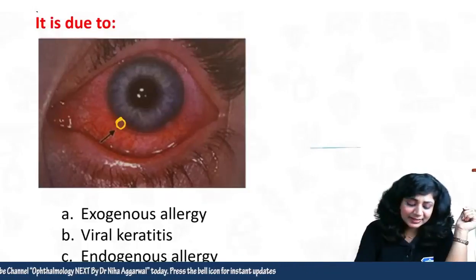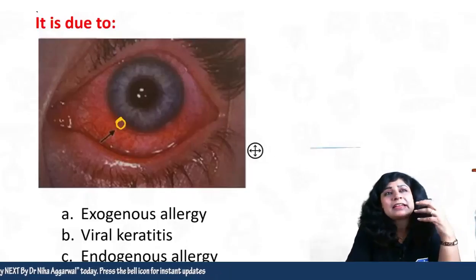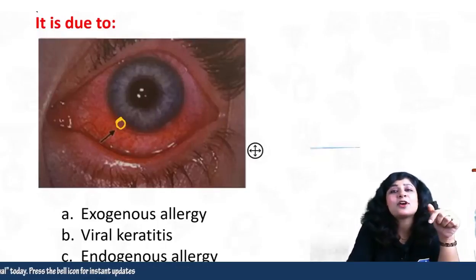Now if you remember, yesterday I told you that whenever you do not get a clue as to what the answer should be here, look at the options.